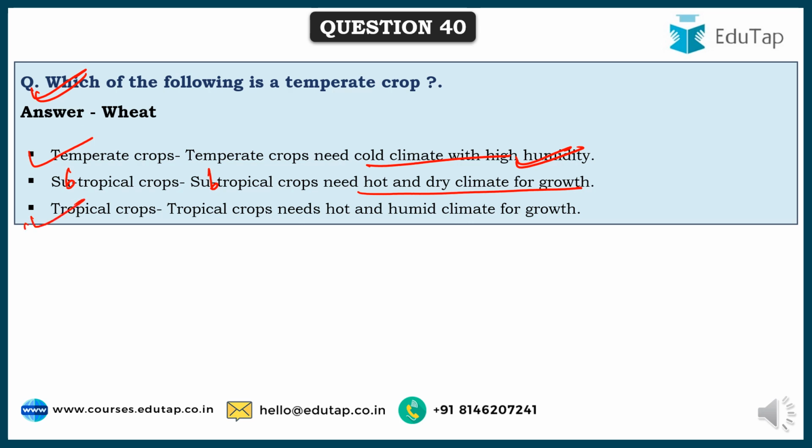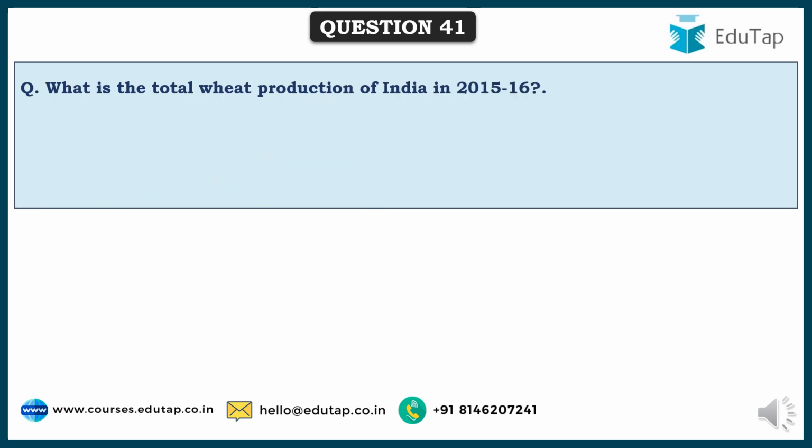And what are tropical crops? These are the ones that need hot and humid climate for their growth. And wheat is the best example of a crop that can grow only in temperate conditions.